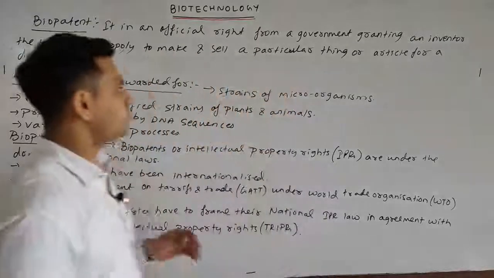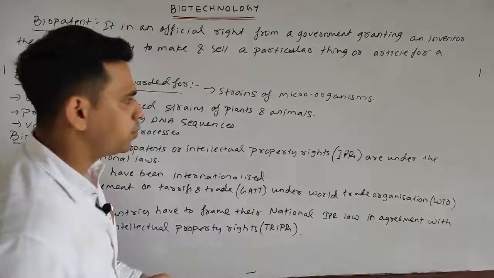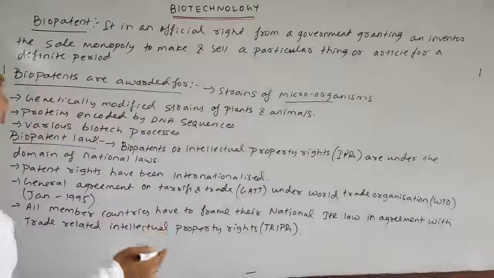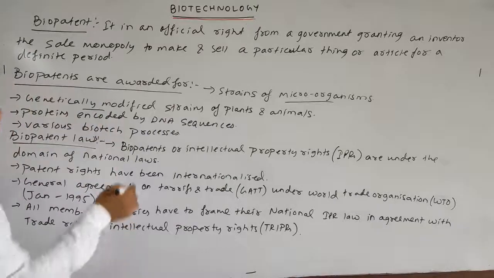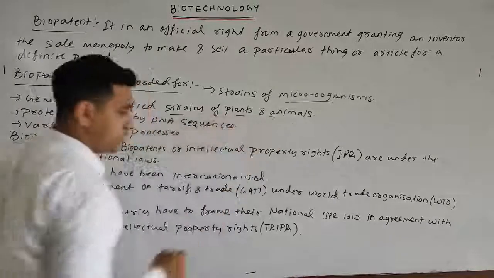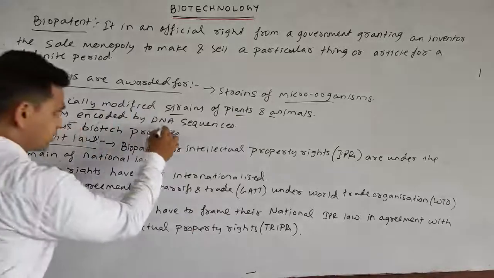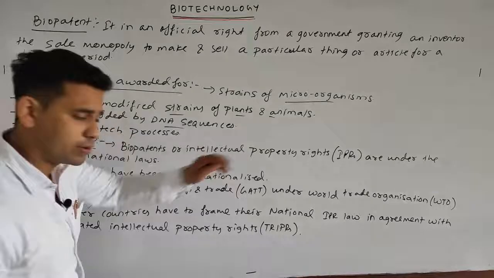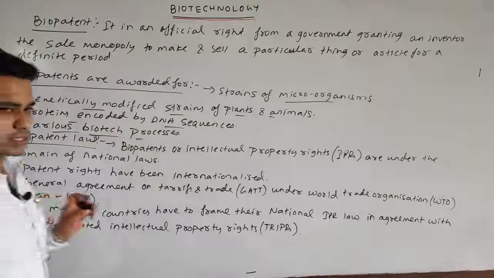Okay. Next, in what cases are biopatents awarded? If someone discovered or invented various strains of microorganisms, or developed various genetically modified strains of plants and animals, or encoded various DNA sequences from proteins, or developed various biotech processes.